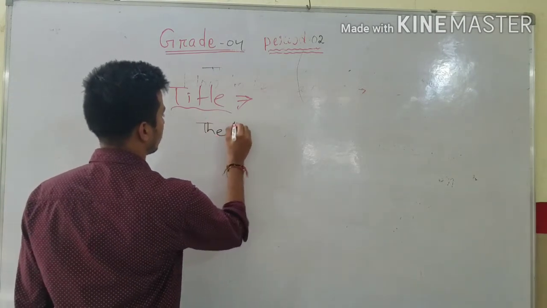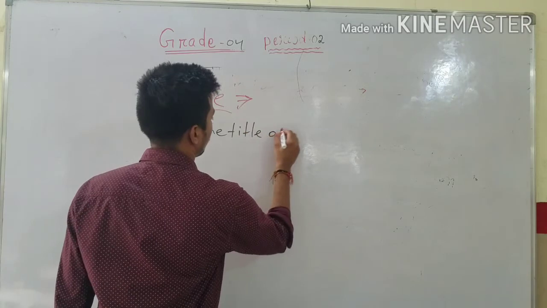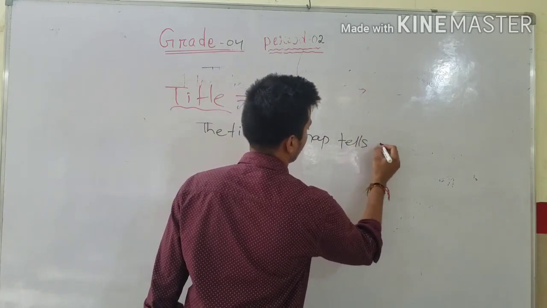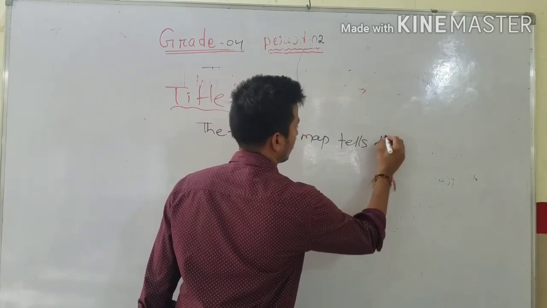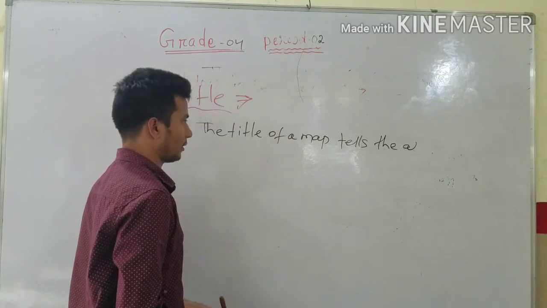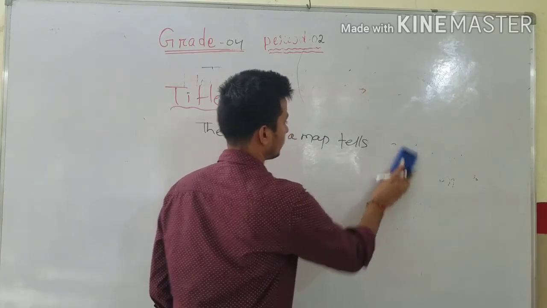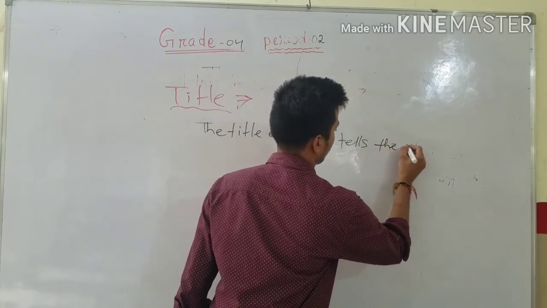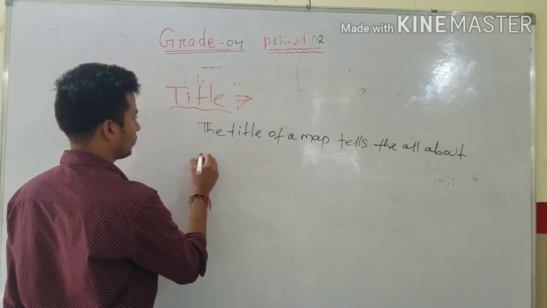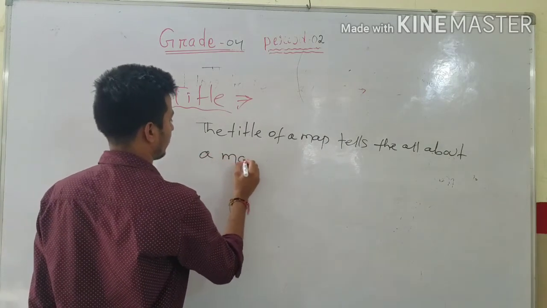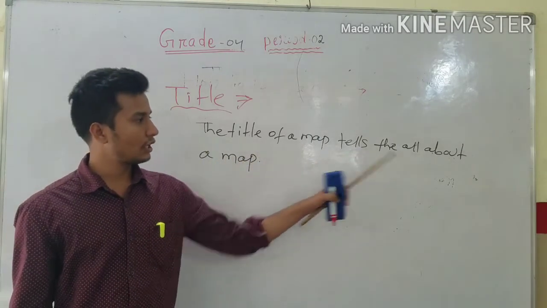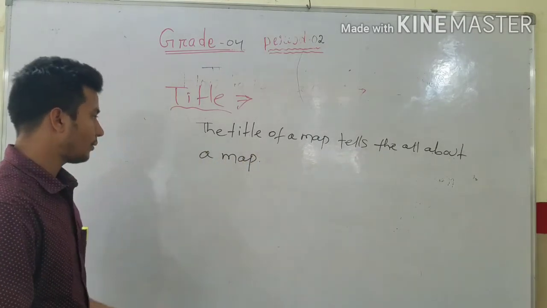The title of a map tells all about the map.